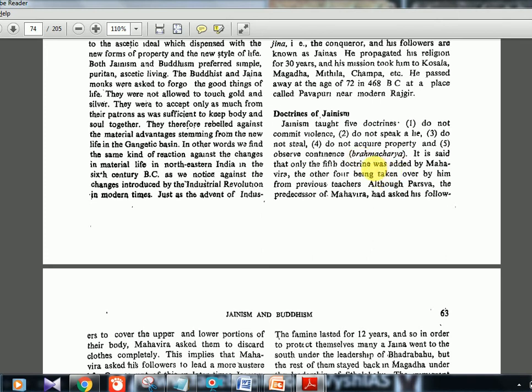There is a concept called Tirthankaras. It's not given here, but there are totally 24 Tirthankaras, and everybody has a symbol allotted to them, like this symbol means this person. Mahavira is the last one. He is the 24th Tirthankara, and his symbol is the lion. That's not mentioned here; I'm telling you extra points.